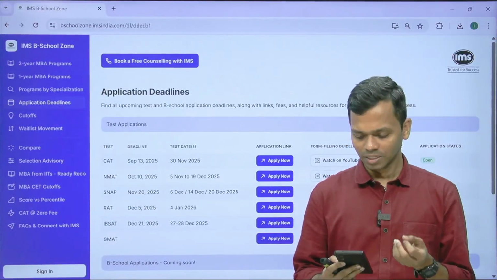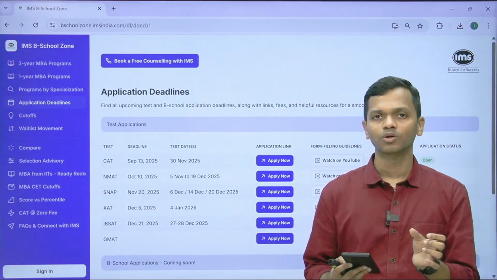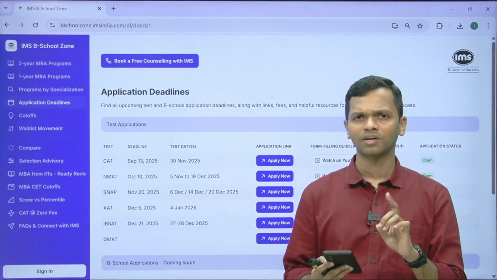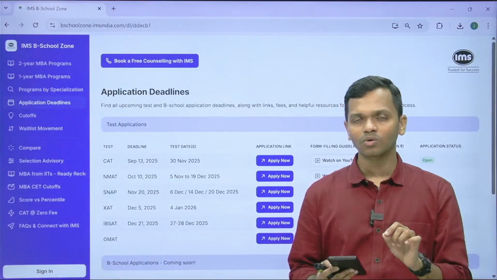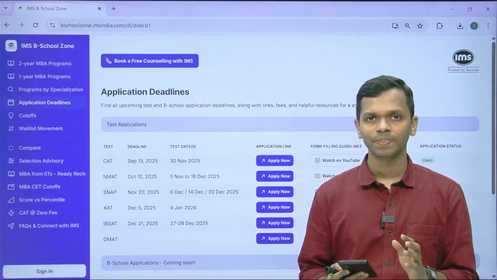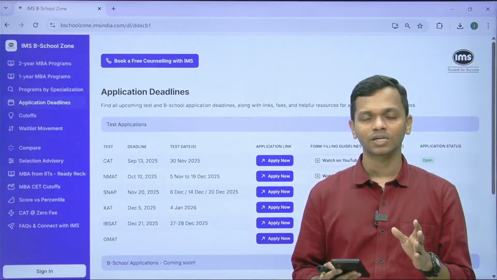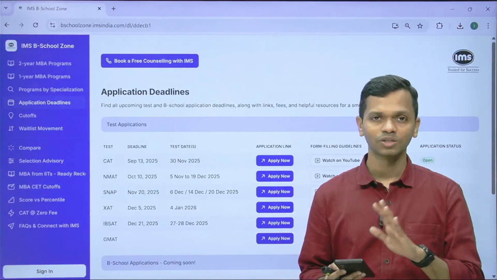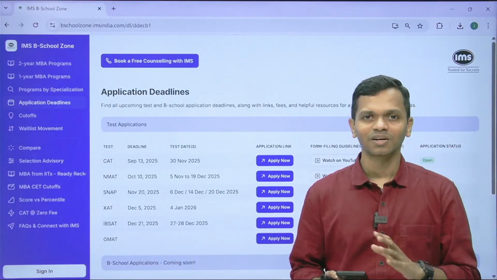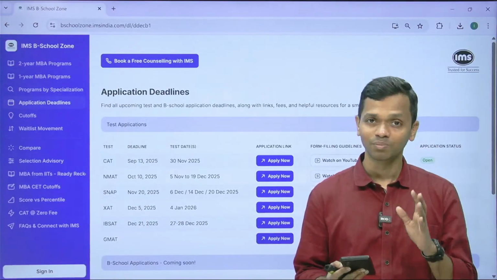But note that right now the form allows you to put the percentage value manually. When the CAT application form started on day 1, day 2, it allowed only maximum marks and obtained marks, and percentage was getting auto calculated. Now you can enter maximum marks, obtained marks, and also enter the percentage manually, which wasn't the case on the first 2 days of application. It's completely bizarre why they decided to do it midway. Of course, on day 1, day 2, a lot of students would have submitted the application.